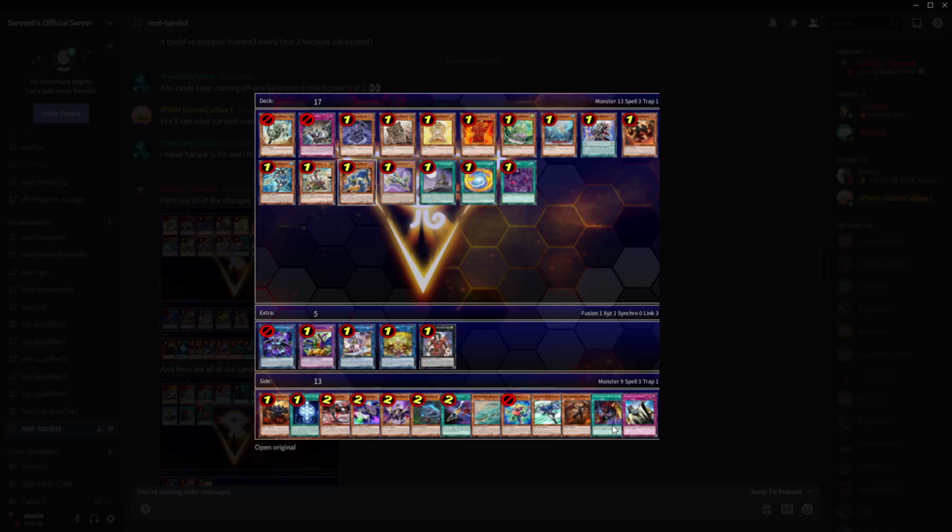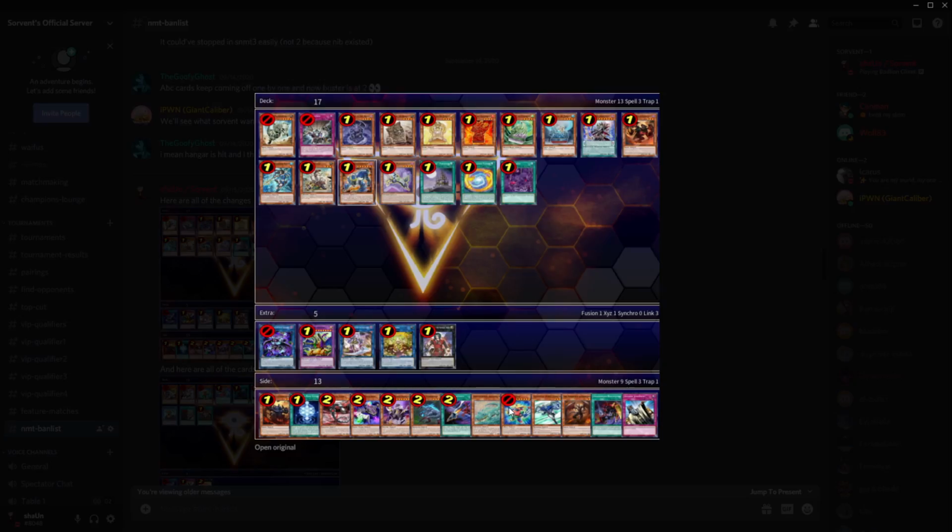Unauthorized Reactivation. This is an ABC card, so we're slowly peeling it off. This went from 2 to 3, so we're just going to slowly peel them off as we go. Solemn Judgment going from 2 to 3 as well, just because Feather Duster's back in the format, and I felt like it was not even that relevant at 2. And then we're going to come back to this Block Dragon.